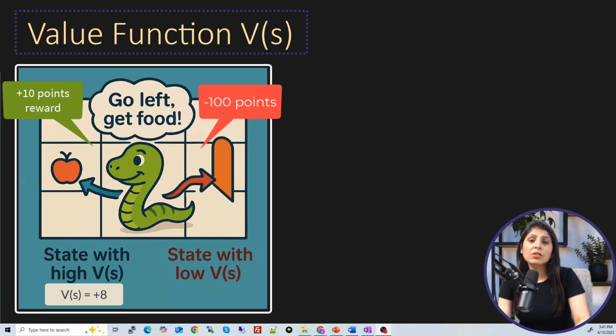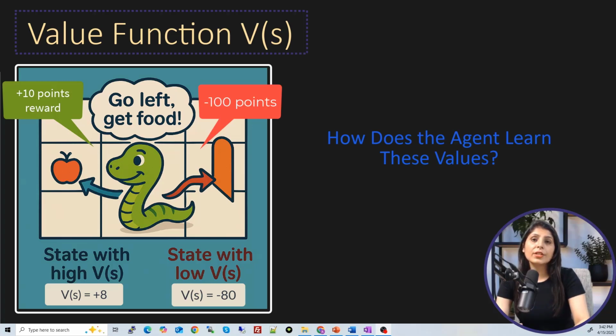And the state which is near to the wall will have low V of S, which means the state near the wall is less important and the value of that state will be very low, let's say in this case minus 80. And this is how the agent starts understanding that some states are valuable and other states are risky, and I should only move towards those states which are valuable. Valuable states means the states which have high, positive values of V of S. Now the next question is, how does the agent learn these values?